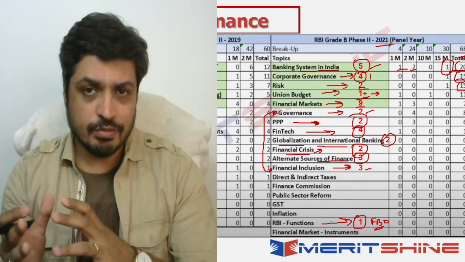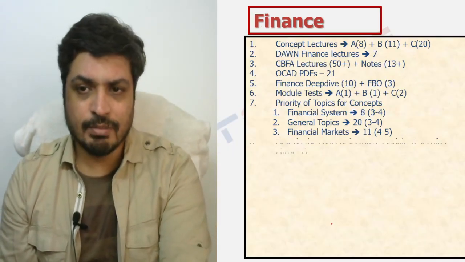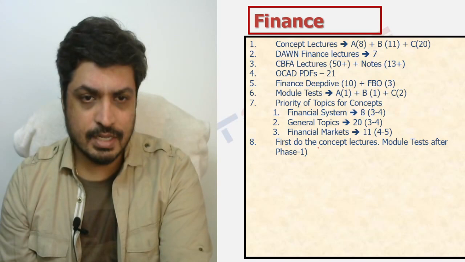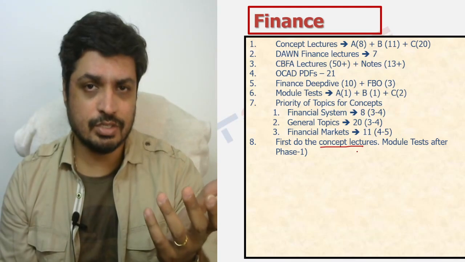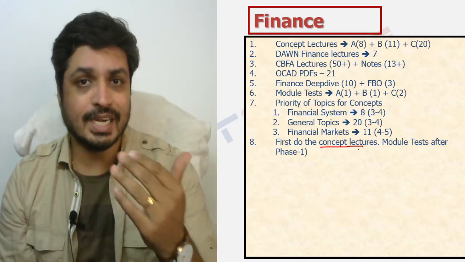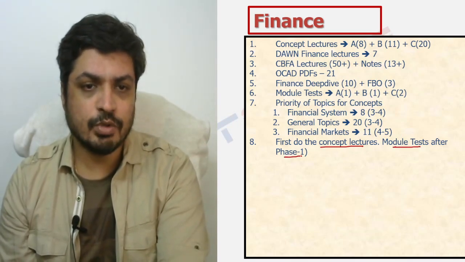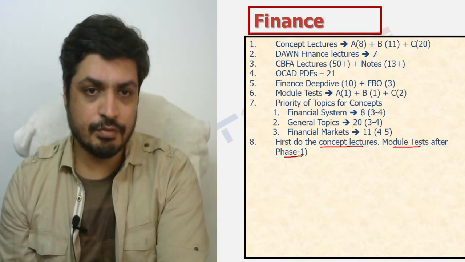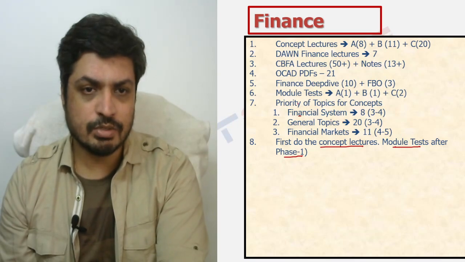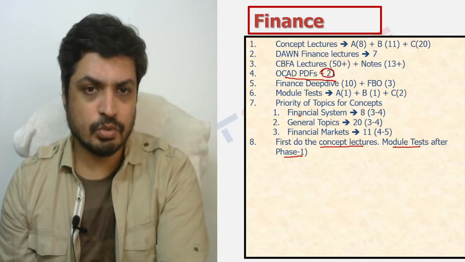Now let's quickly move back to the previous slide and understand certain more important aspects. Firstly, as I said, the important thing is to do the concept lectures first. That is the most important aspect. Again, use a combination of notes and lectures, more notes and fewer lectures, because that can save you a bit of time at this juncture, right? And of course, after phase 1 is done, you look at the individual module tests as well, so that it jogs your memory in terms of the fundamental concepts. After phase 1 is also when you look at your OCADS piece. So that gets prioritization after phase 1 is completed. So OCADs get done at that point of time, and your module tests also get done at that point of time.